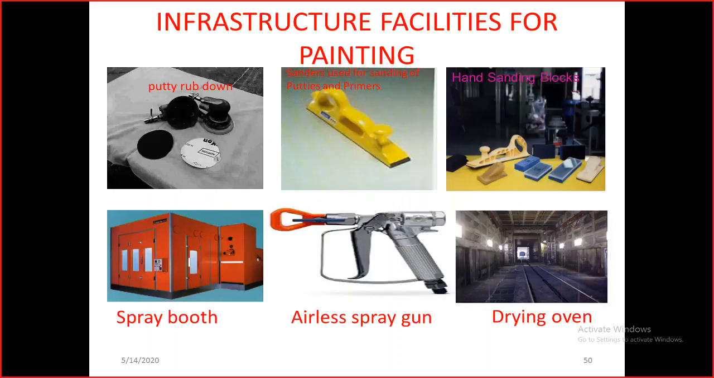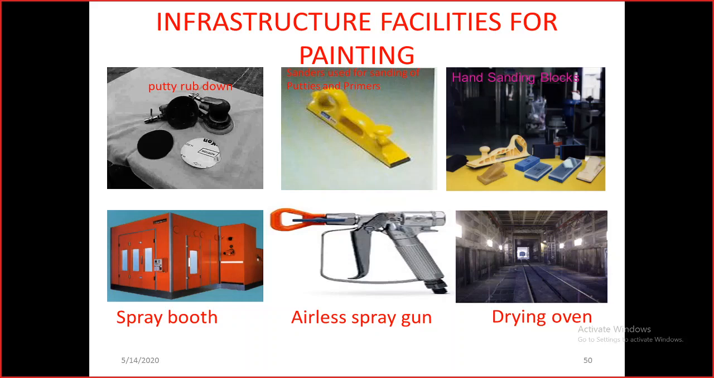Just for an idea, these photographs are shown here. Putty rub down, these are the grinders with sandpapers of various grades, by the number. It may be 220, 320, 420, this 180 grade, as prescribed. Sanders used for sanding of putties and primers are shown here, and hand sanding. The spray painting booth is shown here, and also the airless spray gun. Mostly we use airless spray guns for paint application.